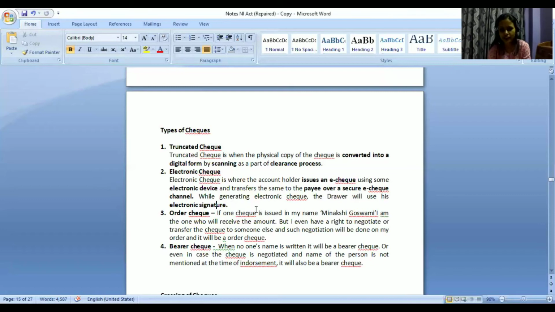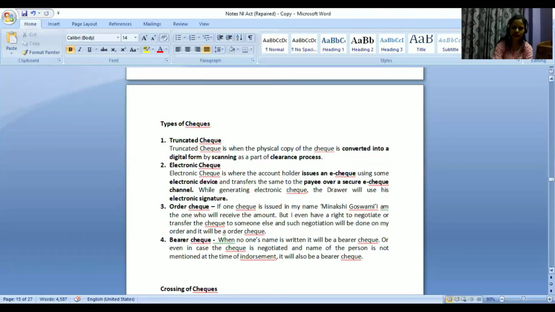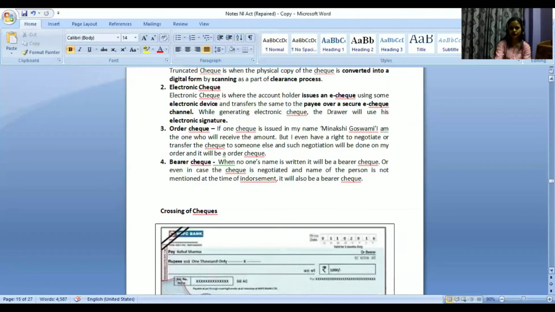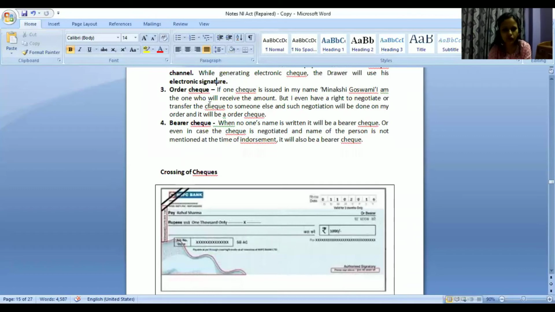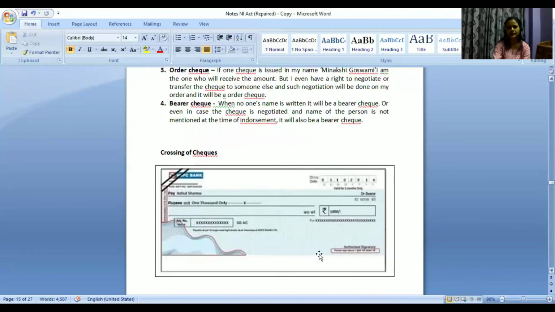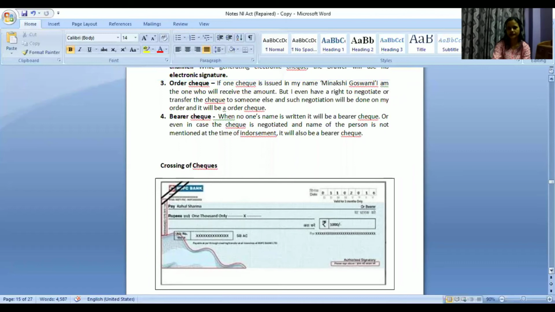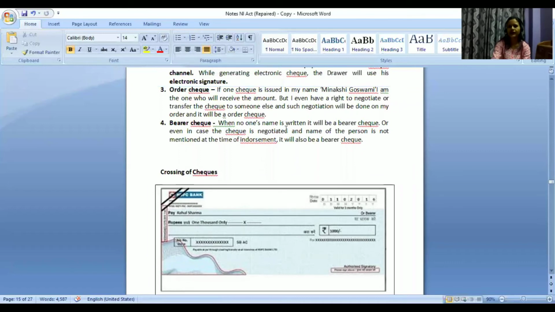If a check is issued in my name, take for example, my name is written in the check and that check is issued to me, I am the one who will receive the amount. Now take for example, in this particular check, the name of Rahul Sharma is written. So who is Rahul Sharma? He is the person who is entitled to get the payment.